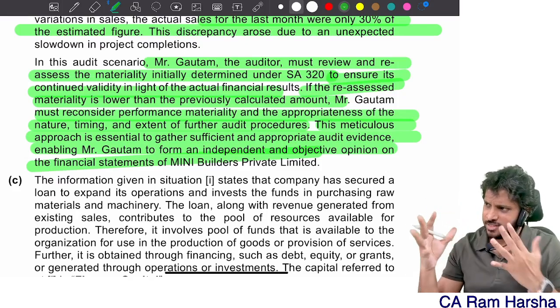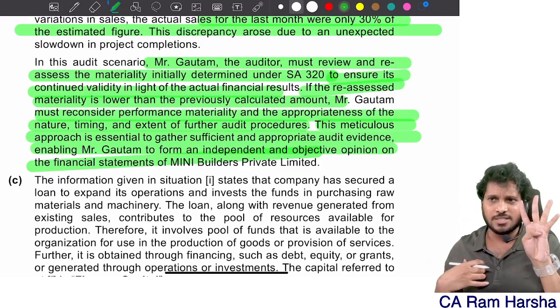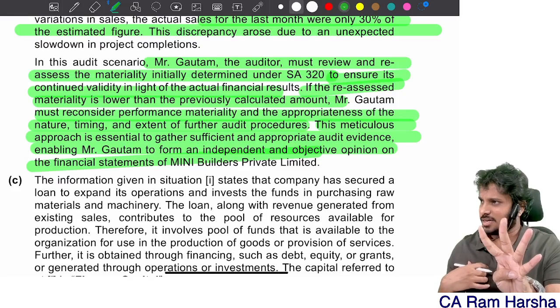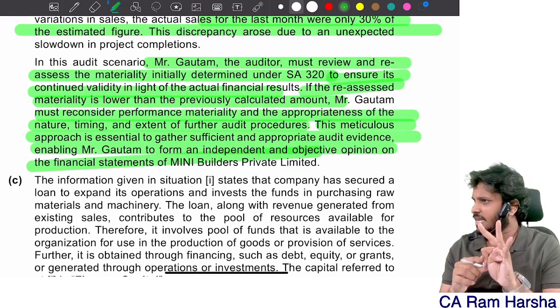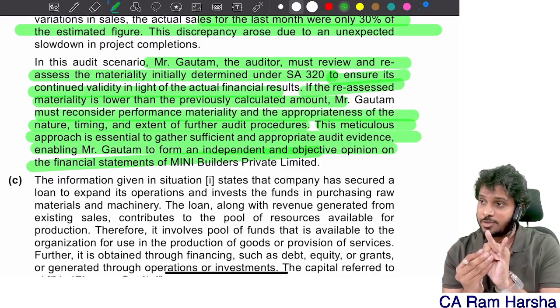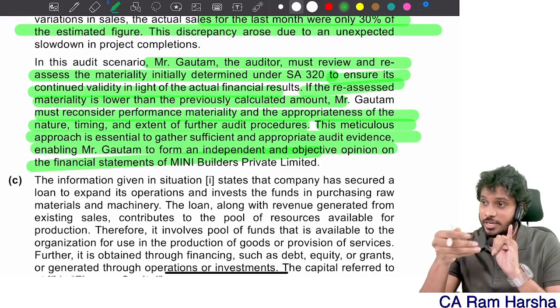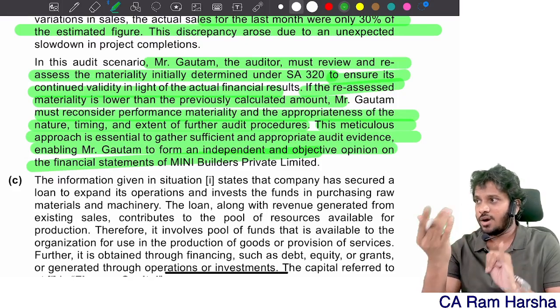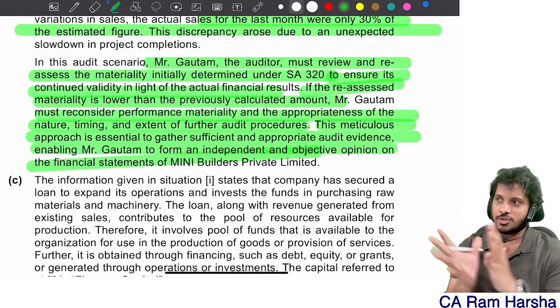That by reading the question we understood. Revision of materiality is required, that we understood. Correct? And the auditor has to revise the materiality, we understood. Along with the materiality, you should also revise performance materiality. Since you revise performance materiality, you may have to change nature, timing, extent of audit procedures. A bit challenging question.